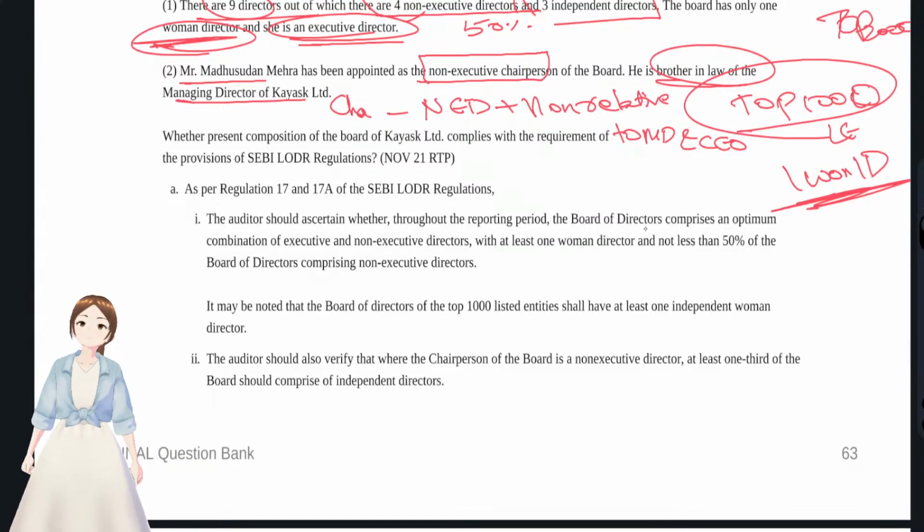The auditor should ascertain whether not less than 50% of the board of directors were non-executive directors. It's more than that, 5 out of 8 is more than 50% non-executive directors, no problem in that. And the auditor should verify the chairperson is a non-executive director, and that one-third of the board of directors are independent directors.